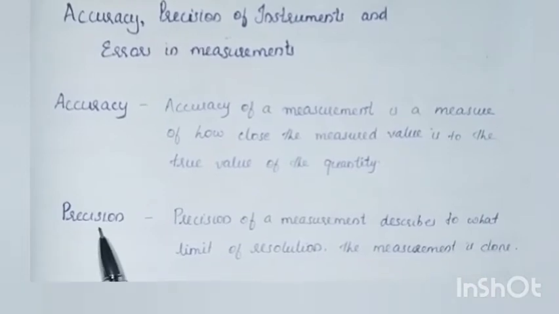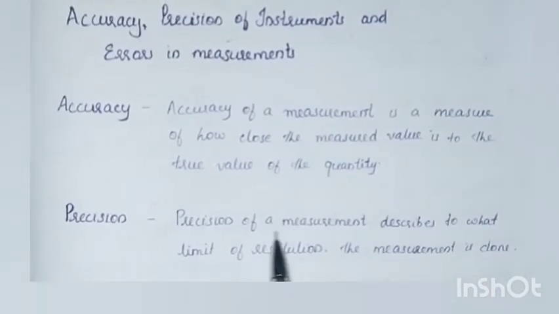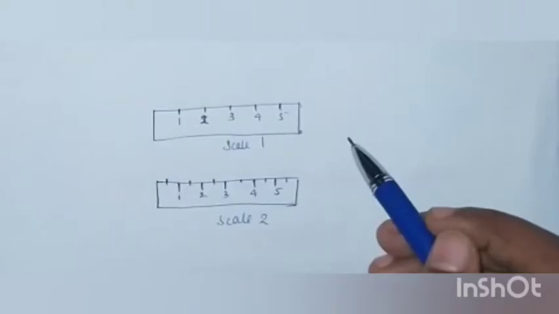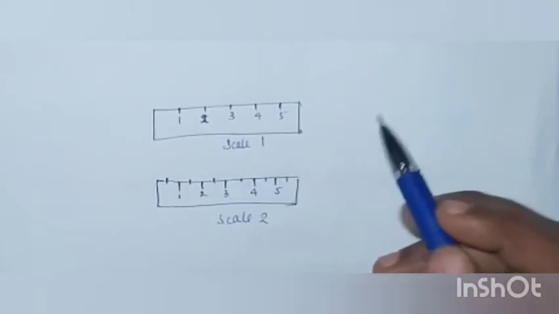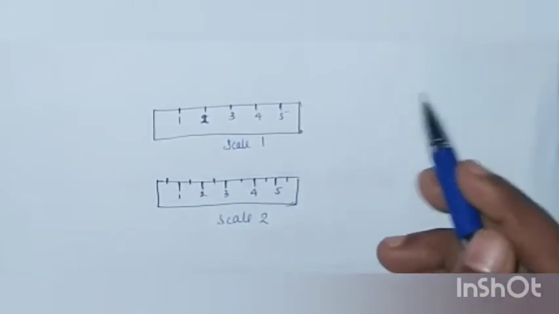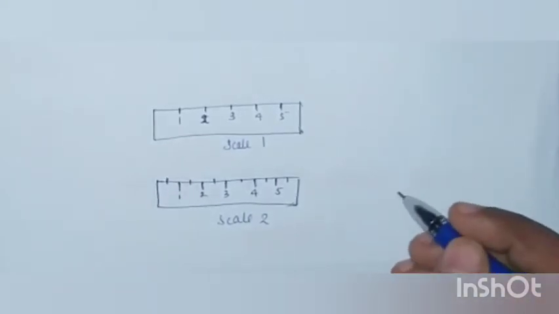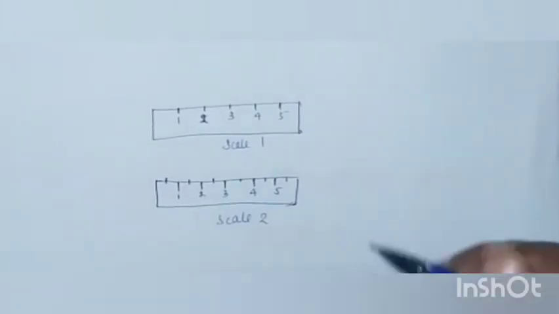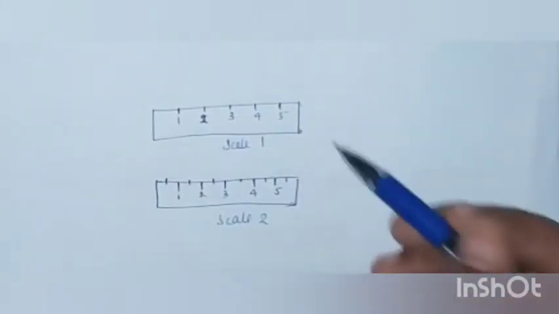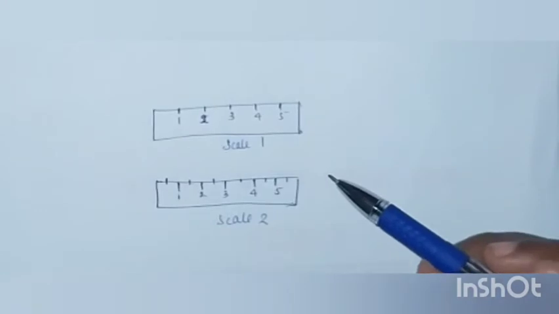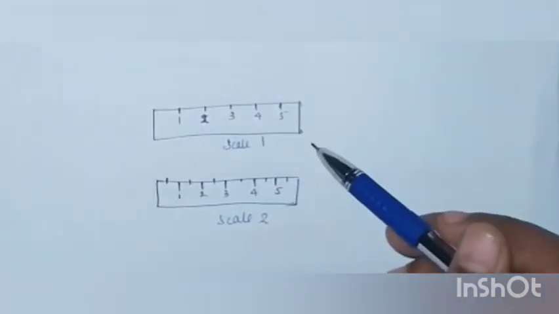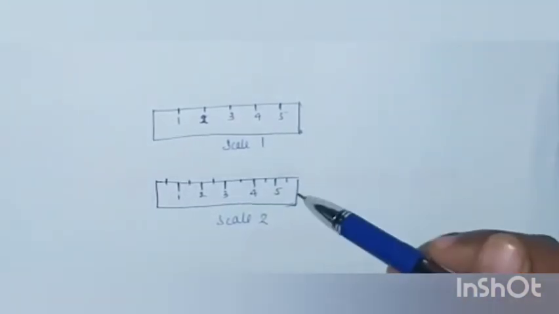Now, coming to the term precision. Precision of a measurement describes to what limit of resolution the measurement is done. Limit of resolution means after the decimal point, to what limit we can get the values in our measuring instrument. Imagine we have two scales and the markings in the two scales are as shown in the diagram.